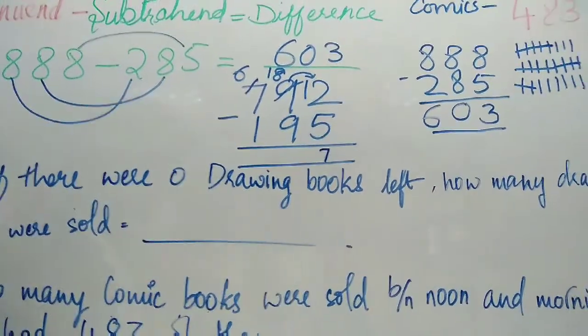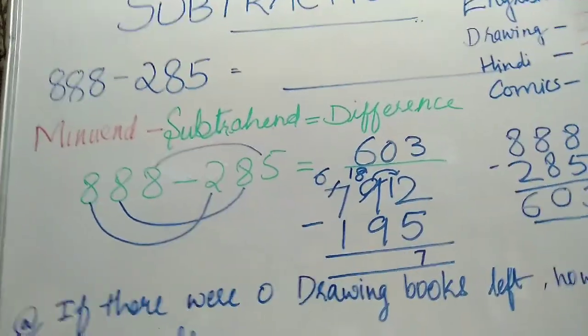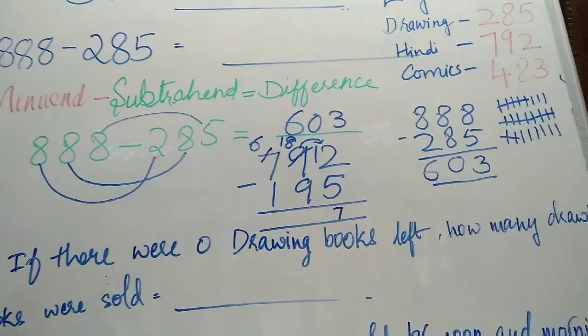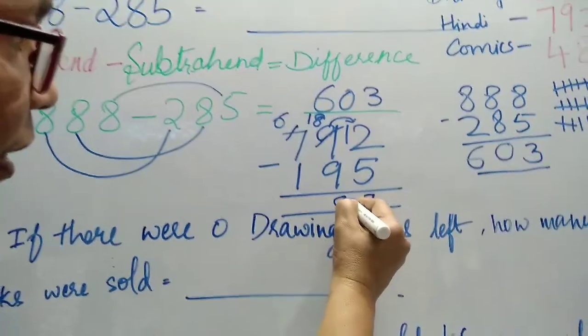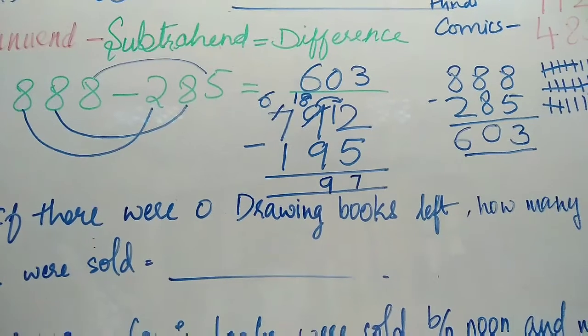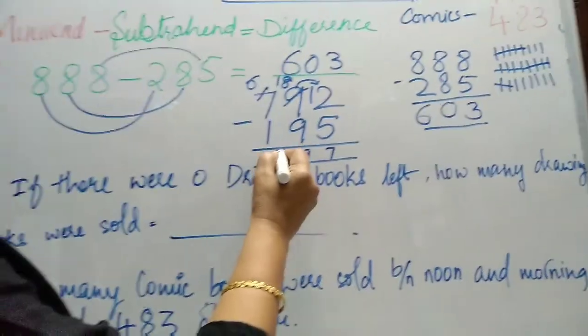Or you just count 18. From 18, take out 9. 3, 3, 6, 3, 9. How many are there? 9 are left. So, 9. Here 6 are there. From 6, 1 goes. 5.